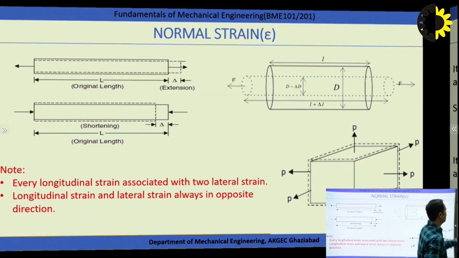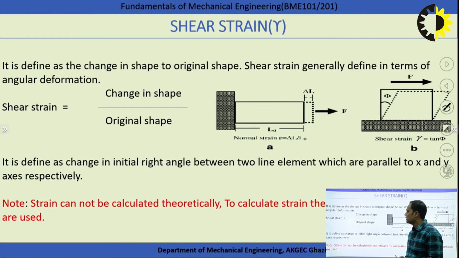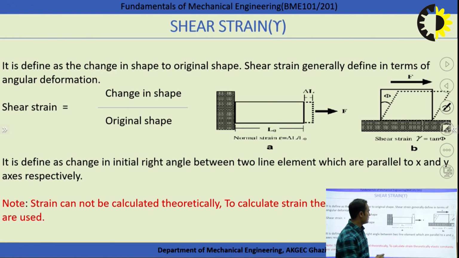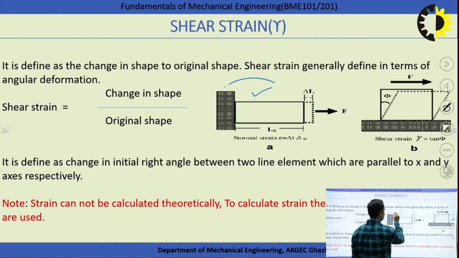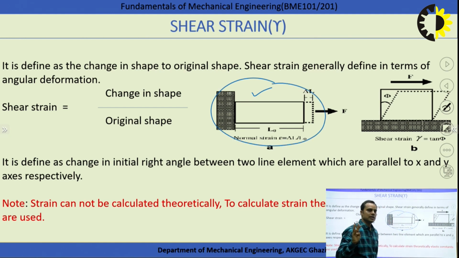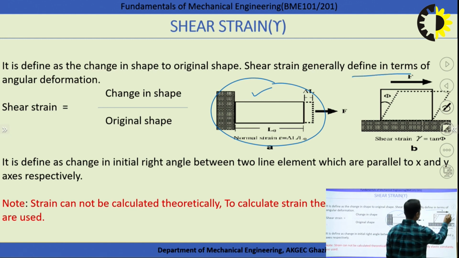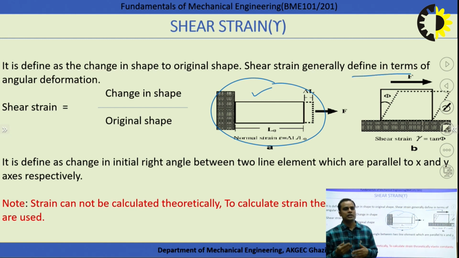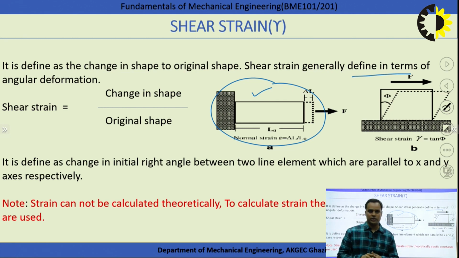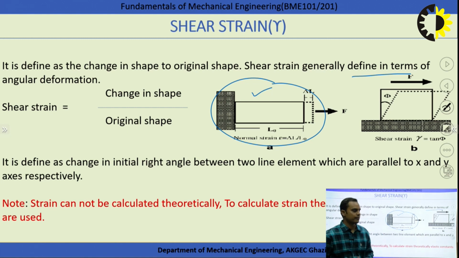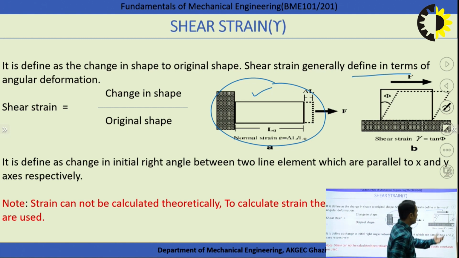Now another question comes to mind: shear strain. How is the shear strain actually defined? We have seen the examples of normal strain, and normal strain may be longitudinal, lateral and volumetric. And how can we define the term shear strain? As I have discussed already, shear strain is nothing else but change in shape relative to the original shape, because after the application of a tangential force over the body, there is a possibility of shape change, in terms of angular deformation, right? So this is the example of shear strain.